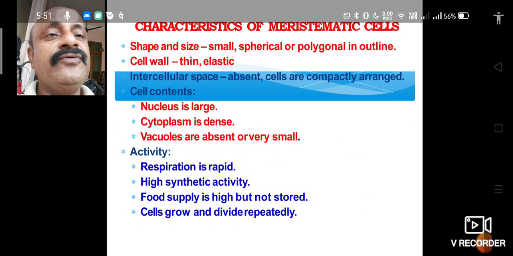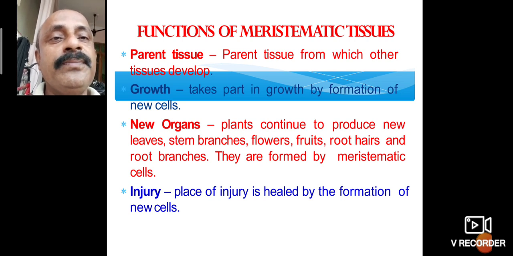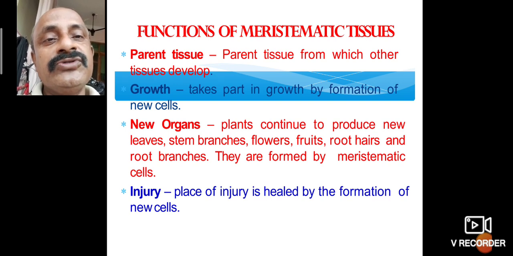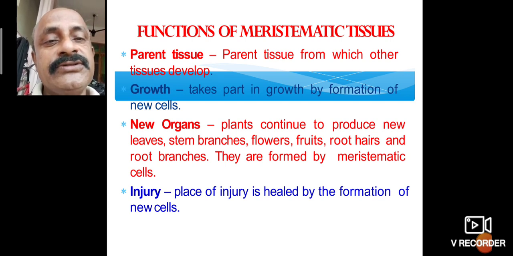But here are the character features of the meristem. The meristem tissues are functioning as parent tissues, the parent tissues from which other tissues are developed. Growth takes part in the formation of new cells and new organs. Plants continue to produce new leaves, stems, branches, flowers, fruits, root hairs, and root branches. So they are formed by the meristematic cells.